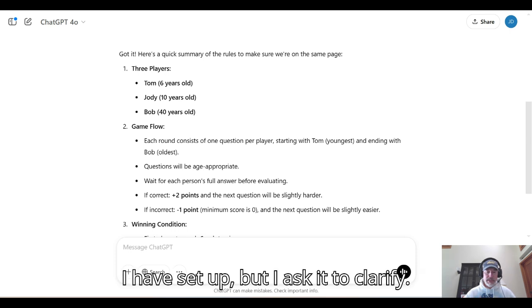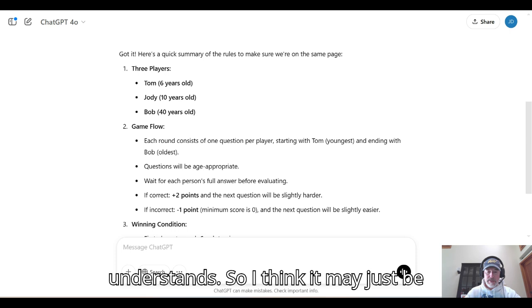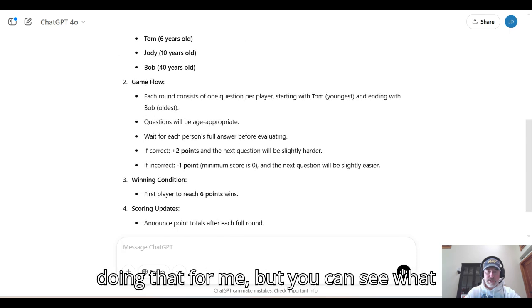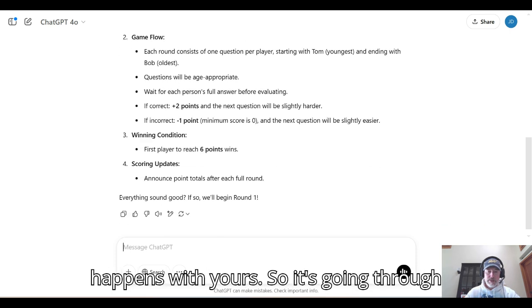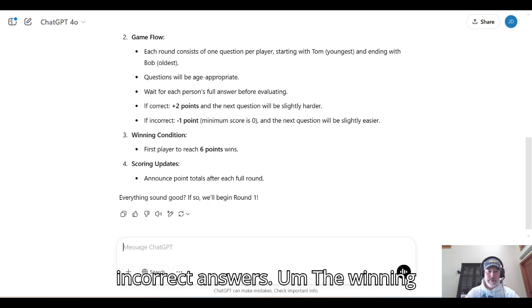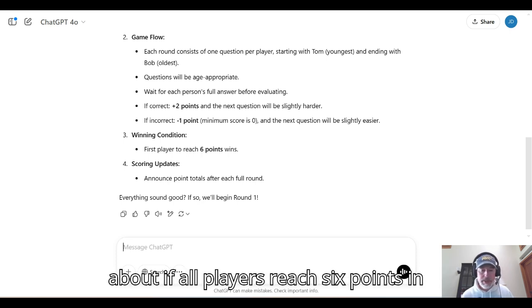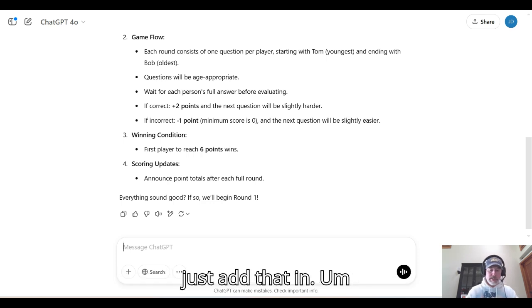In some of the rules I have set up, I ask it to clarify so that I know that it really understands. So I think it may just be doing that for me, but you can see what happens with yours. So it's going through the point totals, correct answers, incorrect answers, the winning condition, first player to go to 6 points. I should have mentioned something about if all players reach 6 points in the same round, everybody wins. Let's just add that in.